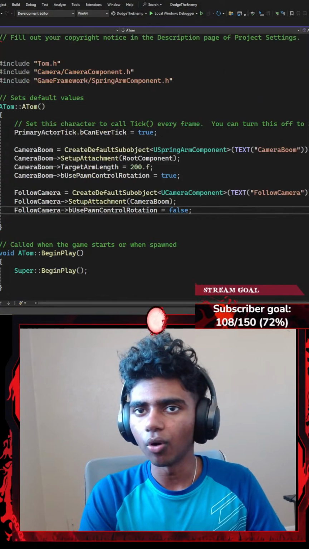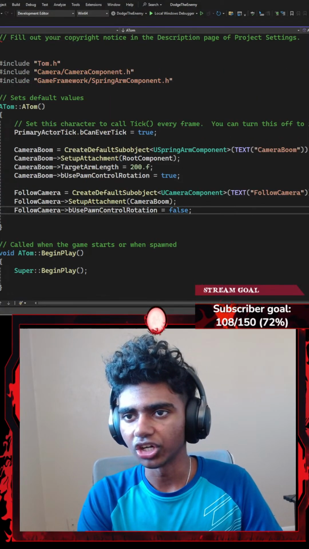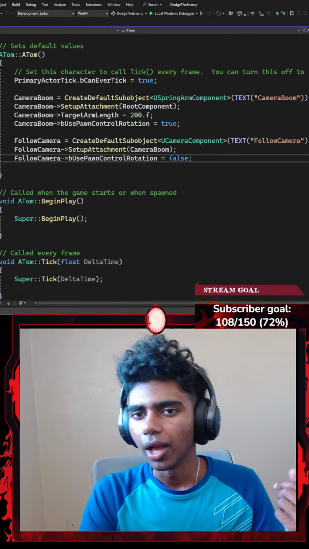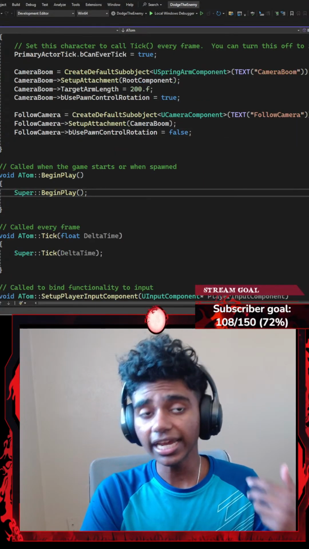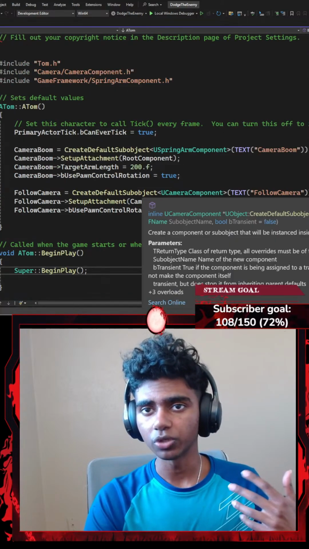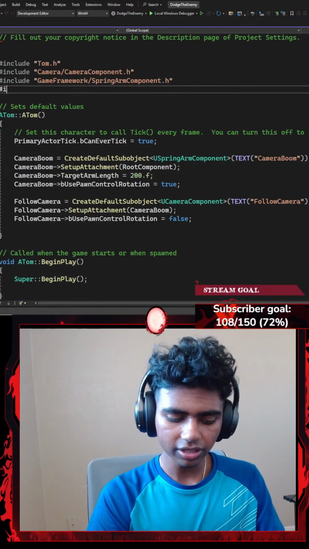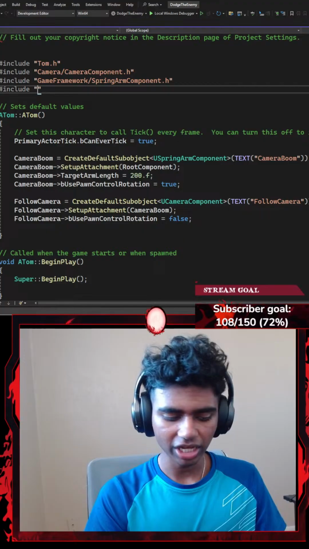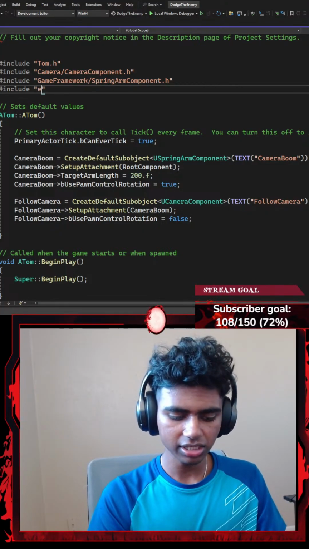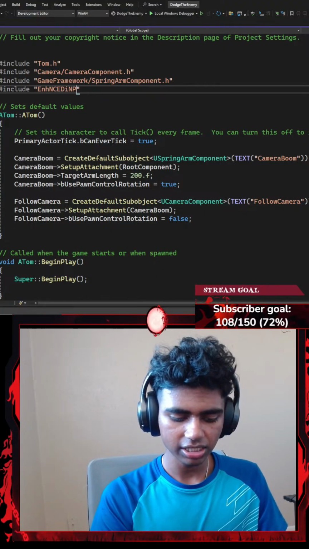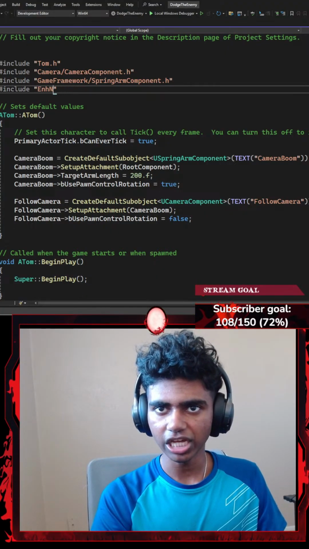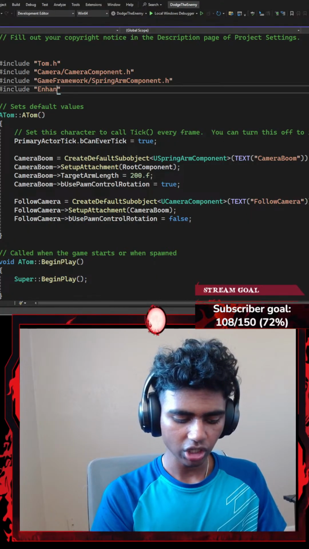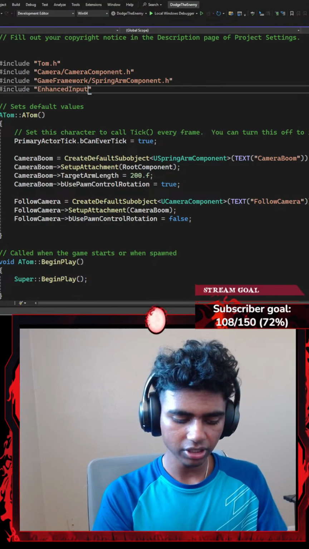Okay, that's it. So once I'm done adding my constructor here, what is something else that I might need? Maybe inside my BeginPlay, since I am using Enhanced Input, which I did not include till now, so let's go ahead and include that. I'm going to go with hashtag include EnhancedInputSubsystems.h.